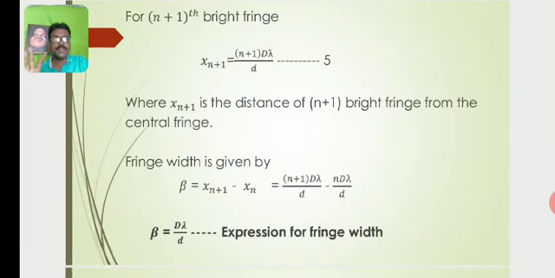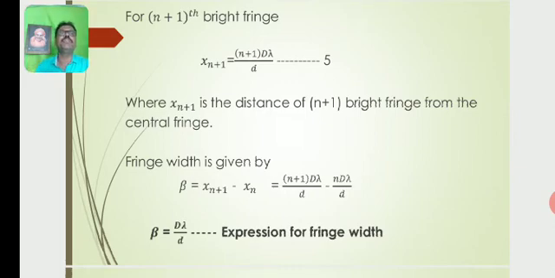So for the (n plus 1)th bright fringe, the above equation becomes x(n plus 1) equal to (n plus 1) D lambda by d. Let this be equation number 5, where x(n plus 1) is the distance of the (n plus 1)th bright fringe from the central fringe. The distance between two successive bright or dark fringes is known as the fringe width.